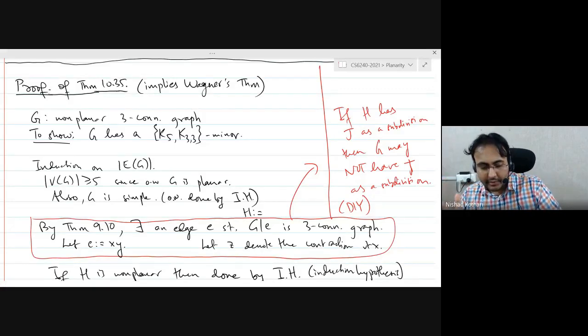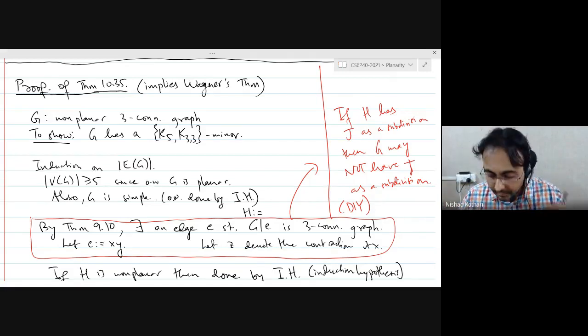if we are proving Kuratowski's theorem, we cannot just contract an edge and proceed the way we are proceeding. This is the reason we are actually proving Wagner's theorem, and you need another step to show that Wagner's theorem implies Kuratowski's theorem. Okay, does that part make sense?